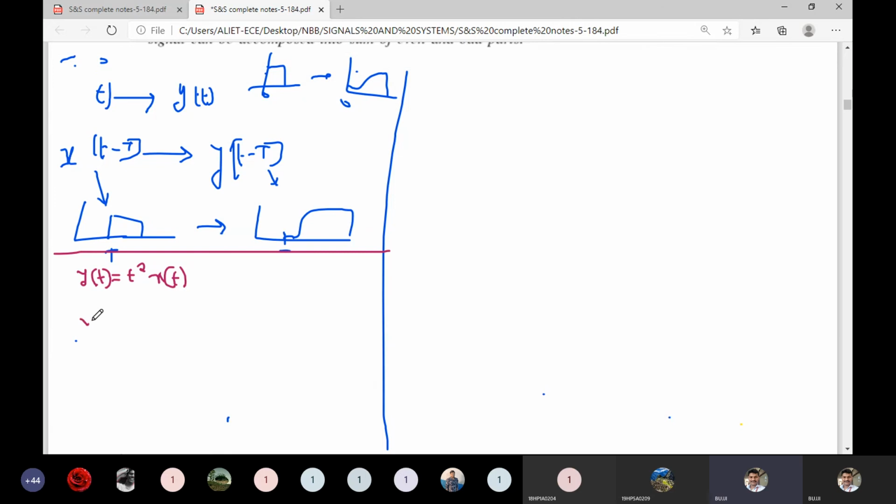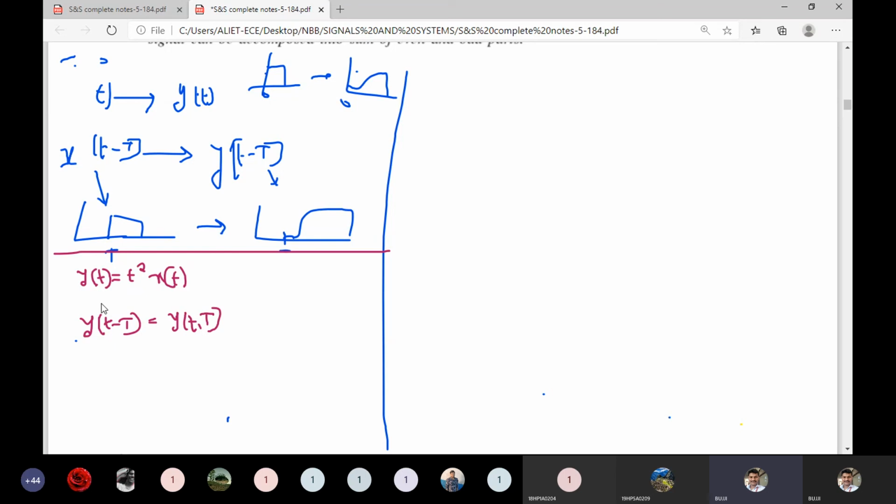That can be written as y of t comma capital T, that is the output due to the delayed version, where capital T indicates the delay in seconds.